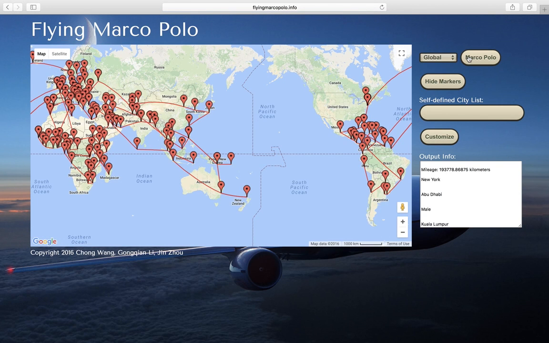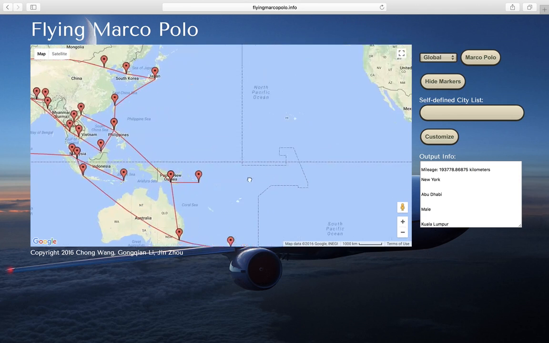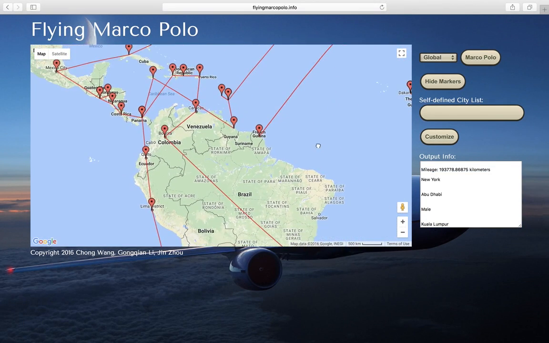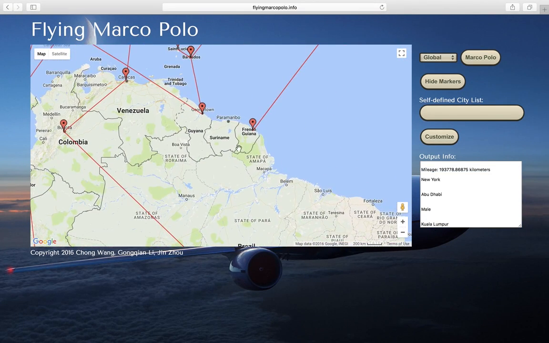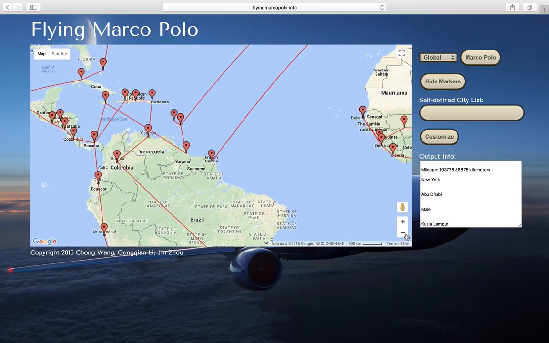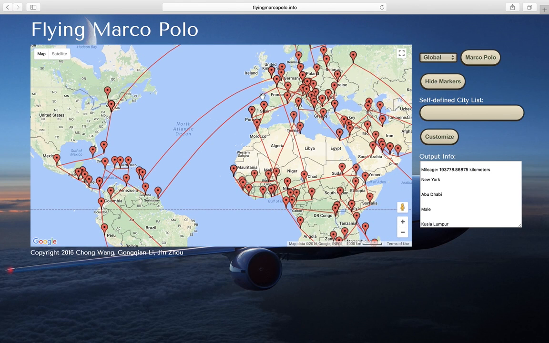This is the optimized route for traveling around most capital cities around the world. In total, it takes around 200,000 kilometers. And we found some interesting spots, like French Guiana. Here it is. Since the route is generated by real flight data, French Guiana can only connect to Paris. So our Marco Polo has to cross the Atlantic Ocean to visit this city.